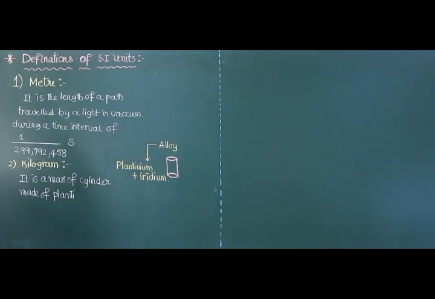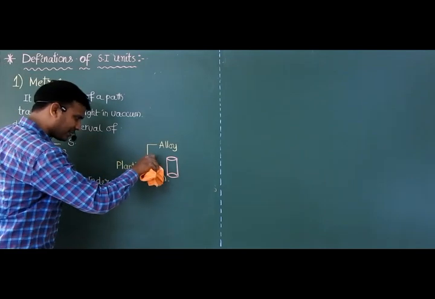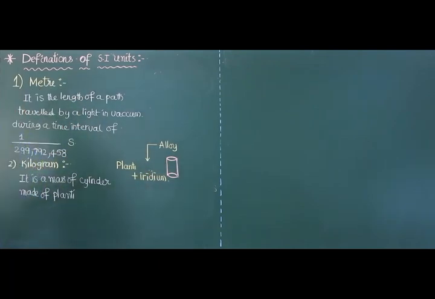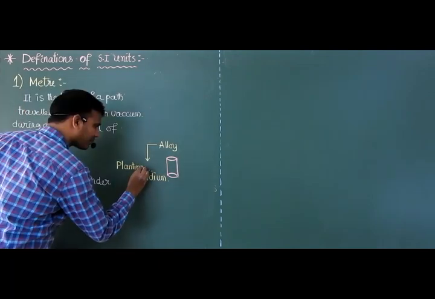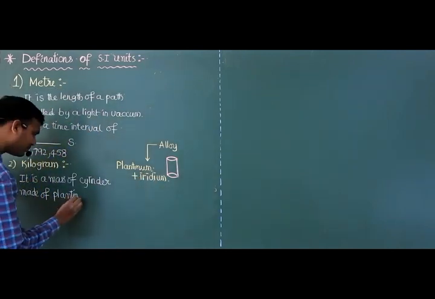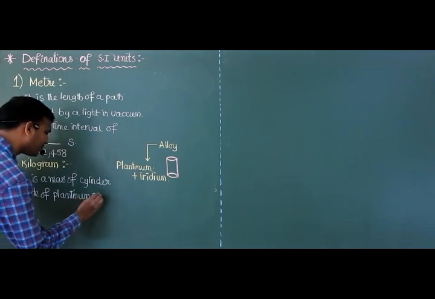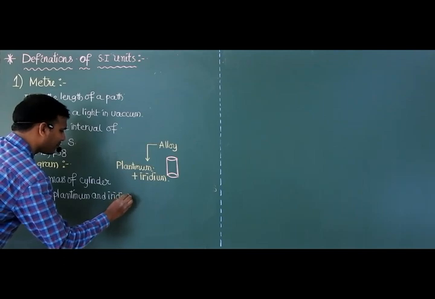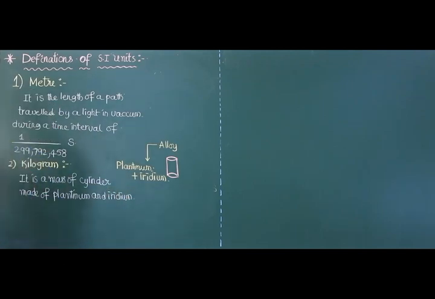Sorry, here I wrote a mistake. Platinum spelling. Okay? Right. Made up of platinum and iridium, kept